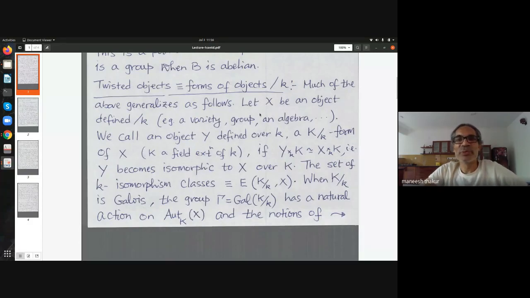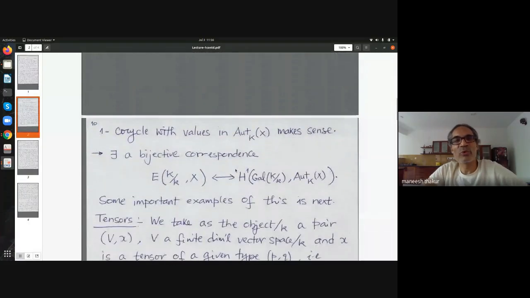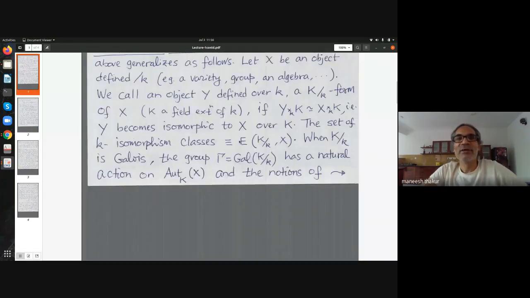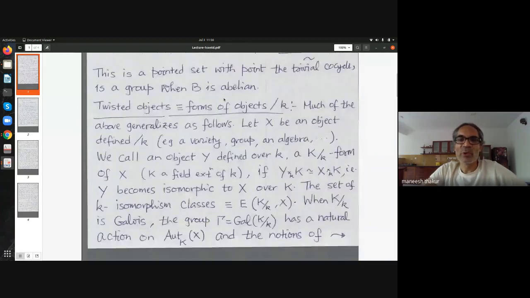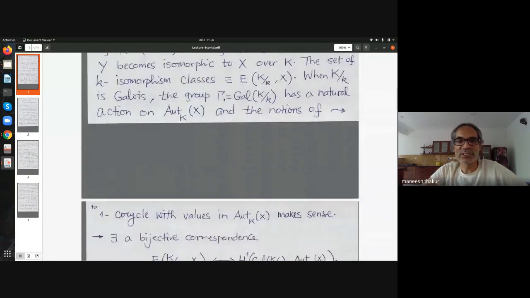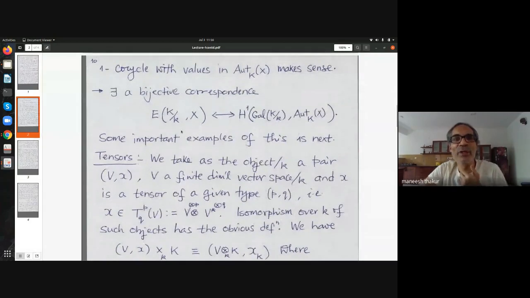We don't really need an algebraic group to define Galois cocycles, right? We just need a group on which the Galois group acts. So there is no need to worry about whether, if X is a variety, Aut X is an algebraic group or not. All those questions are deep questions and I'm not really dealing with those, just to clarify.